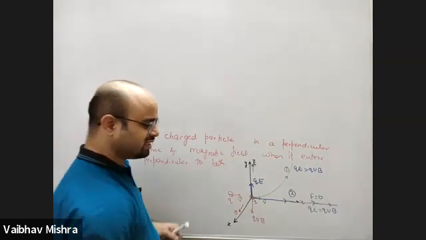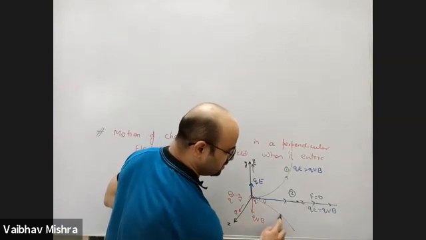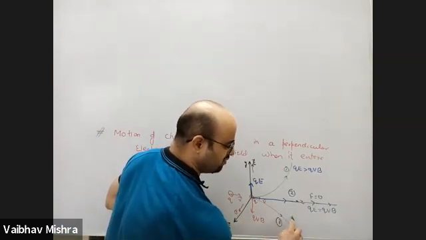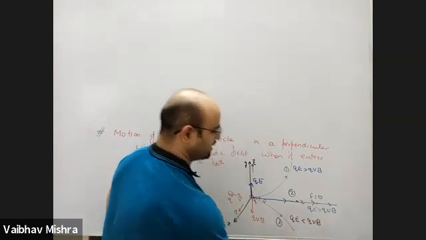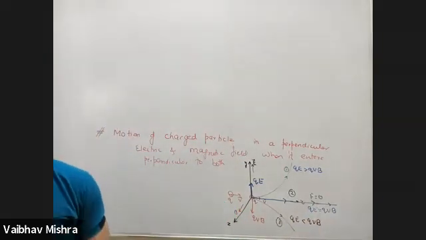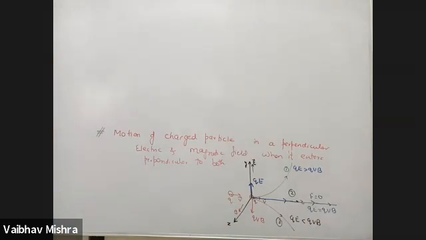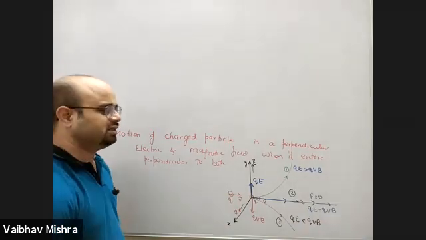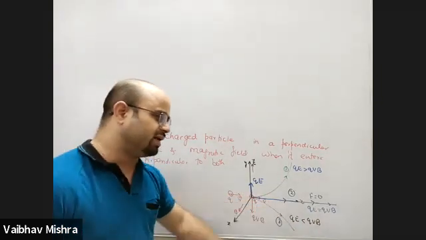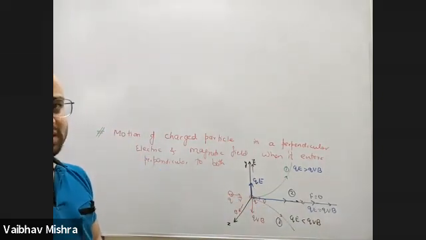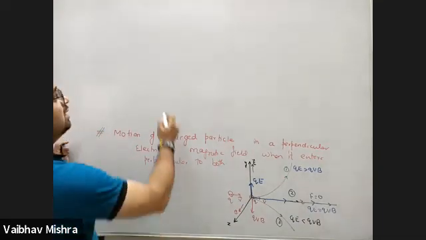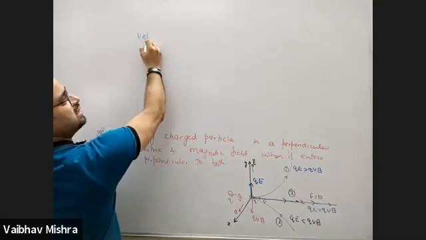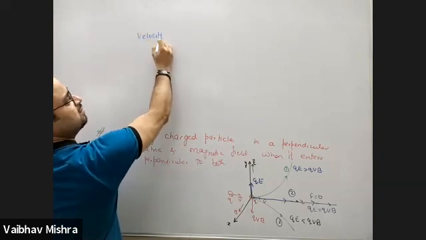Third case is when electric field force is less than the magnetic field force, then the charged particle will be deviated towards the negative y-axis. So these are the three possible paths. इसमें से जो second वाला path है उसको हम use करते हैं to filter out a particle on the basis of their velocity, called as velocity selector or velocity filter.